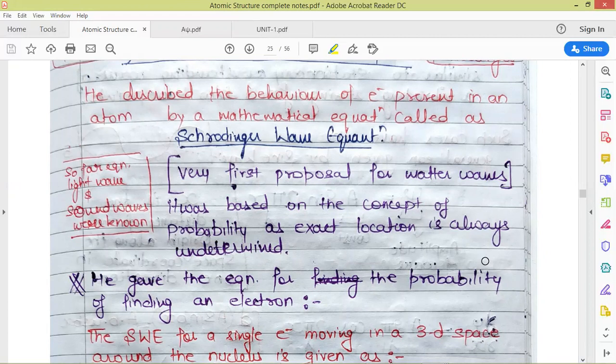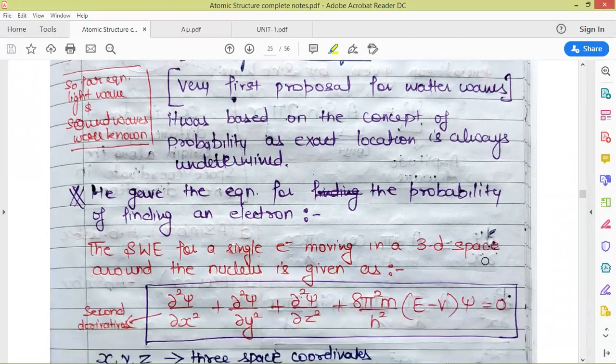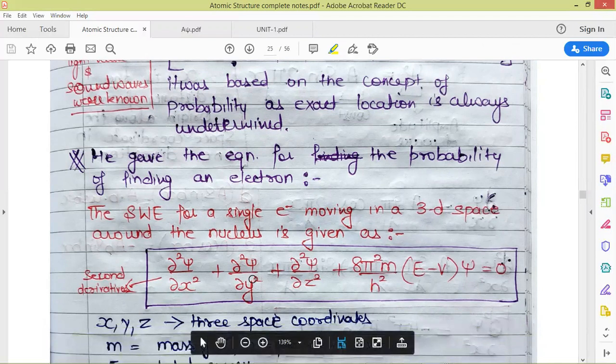Unlike Bohr, who considered planar, circular orbits around the nucleus which were fixed, according to Schrödinger the electron is present in the region around the nucleus, a three-dimensional space without any boundary. He gave the equation for the probability of finding an electron around the nucleus in three-dimensional space.